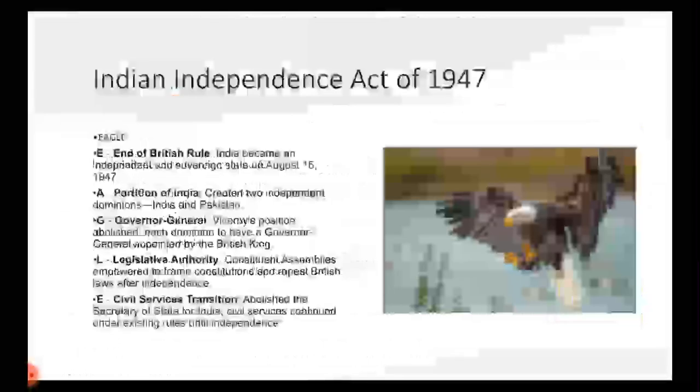Finally, we have the Indian Independence Act of 1947. Eagle is the keyword: end of British rule, partition of India, Governor General and Viceroy position abolished, legislative authority to the Constituent Assembly, and then civil service transition. The Secretary of State for India was abolished. Civil service continued under existing rule. E is for existing rule, until independence.